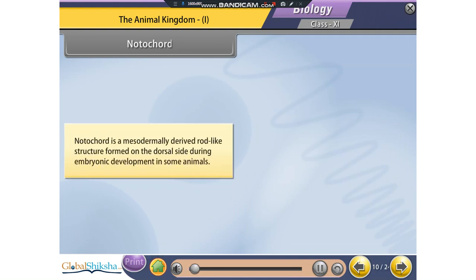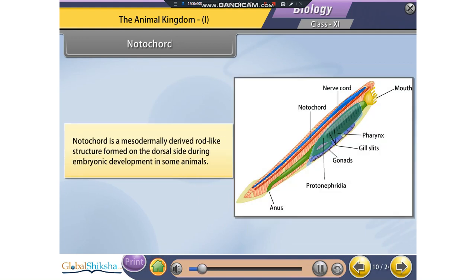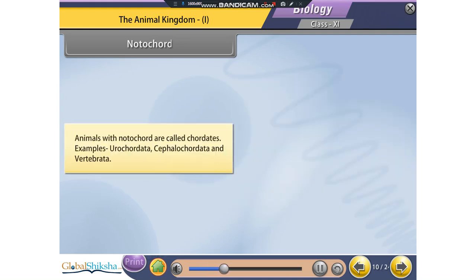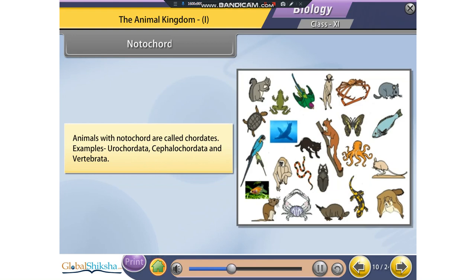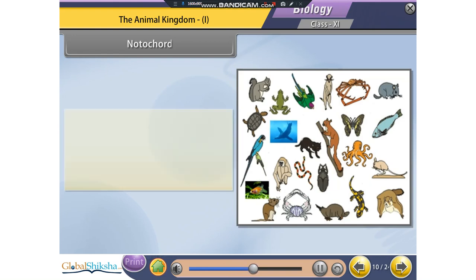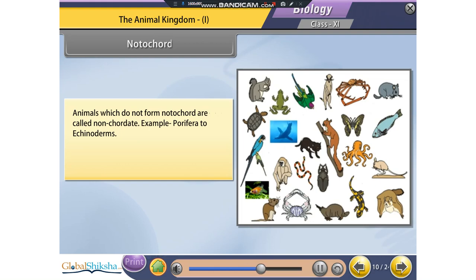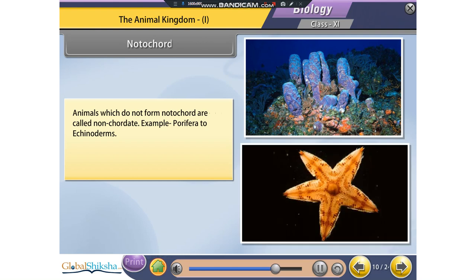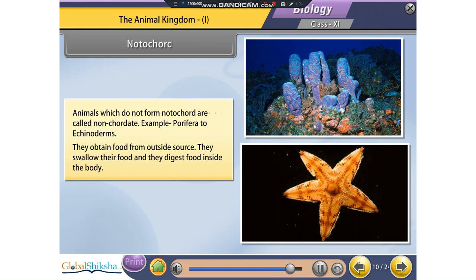Notochord. Notochord is a mesodermally derived rod-like structure formed on the dorsal side during embryonic development in some animals. Animals with notochord are called chordates. Example: Urochordata, Cephalochordata and Vertebrata. Animals which do not form notochord are called non-chordate. Example: Porifera to echinoderms. They obtain food from an outside source. They swallow their food and they digest food inside the body.